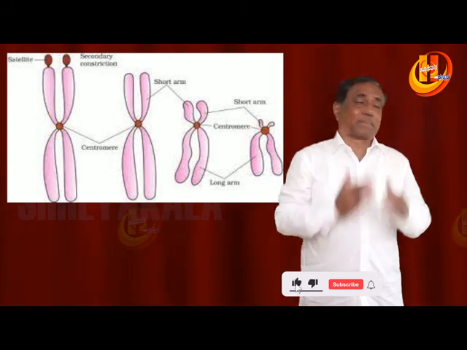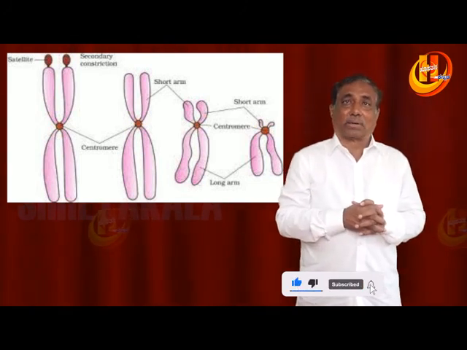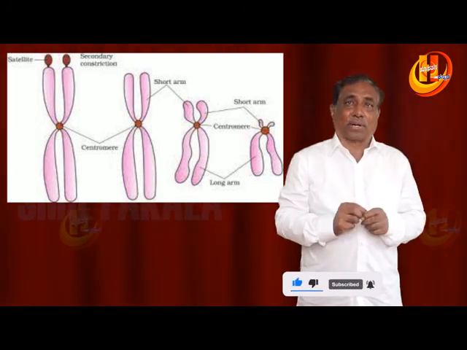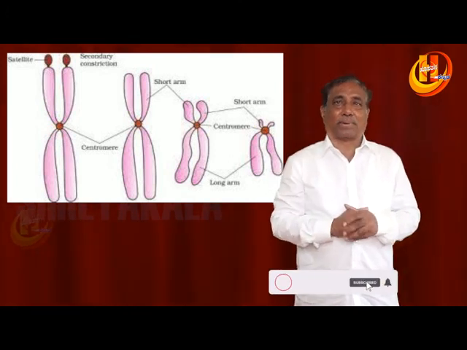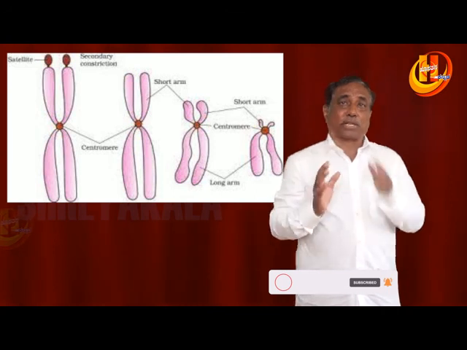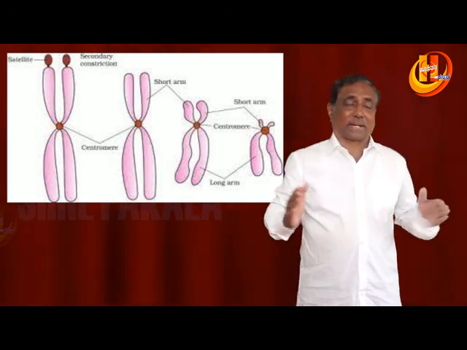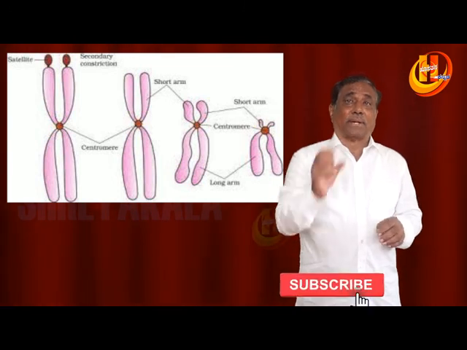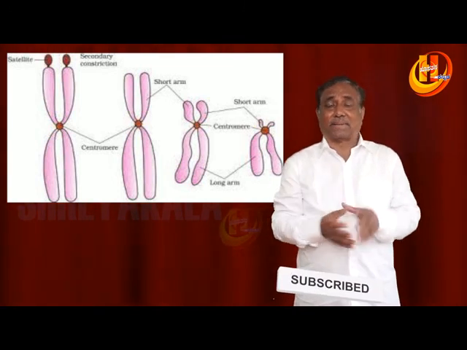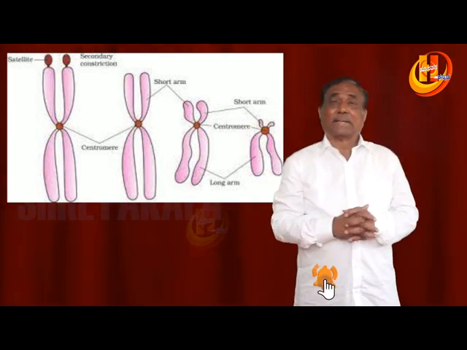Just away from the tip is called acrocentric chromosomes, with a very long arm and a very short arm. So this is how, based on position, the chromosomes are classified. Based on the number of centromeres, they are classified as monocentric, dicentric and polycentric chromosomes.